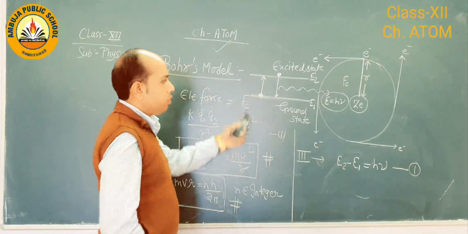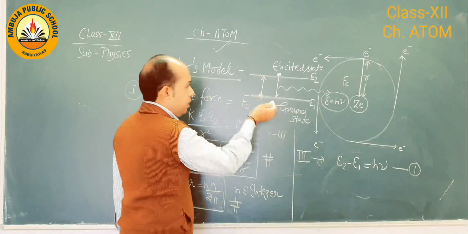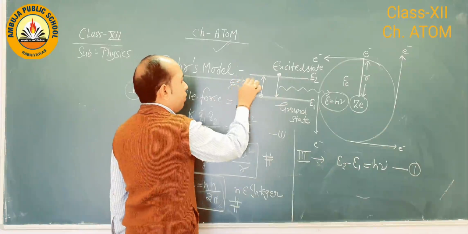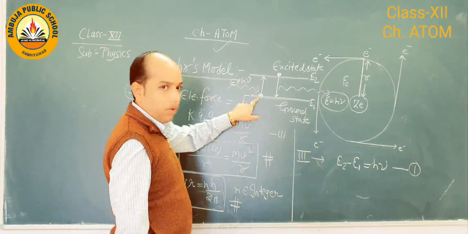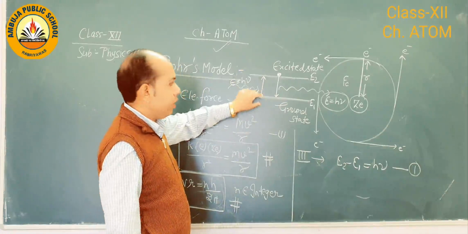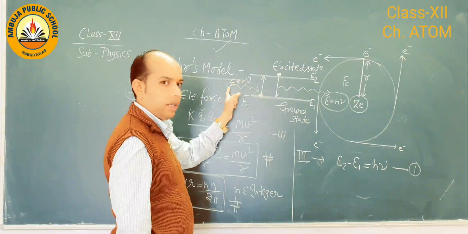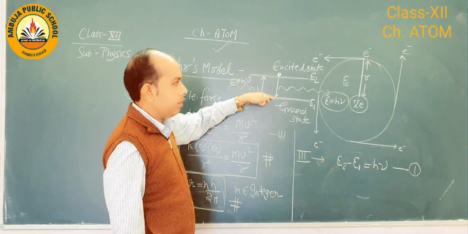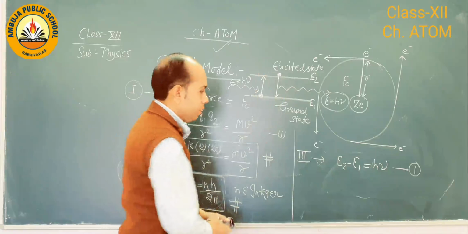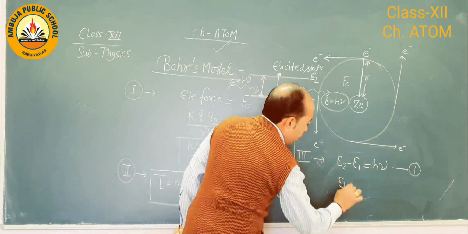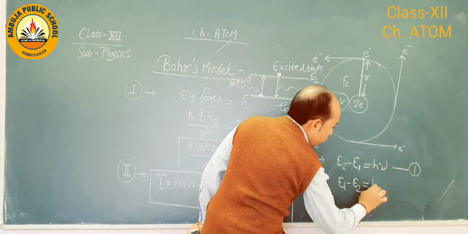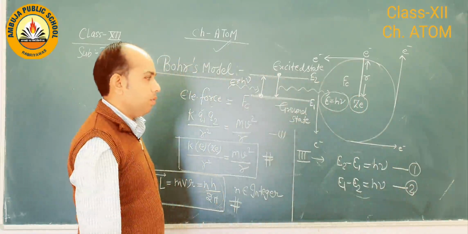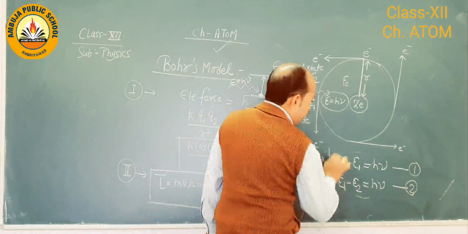Similarly, when an electron jumps from lower to higher, that means E1 to E2, because of the lower state it requires some energy. That means it absorbs one photon. Because now the electron goes from the lower state to the higher, at the lower state it requires some energy, that is why it absorbs the photon. When an electron jumps from higher to lower, it emits one photon. So we write E1 minus E2 equals hν, but here it absorbs the photon. Okay, so on the basis of these three postulates,